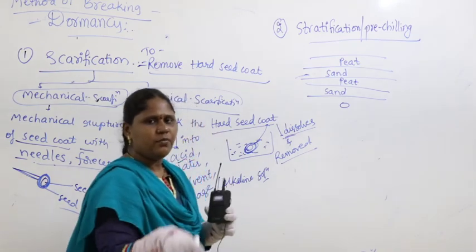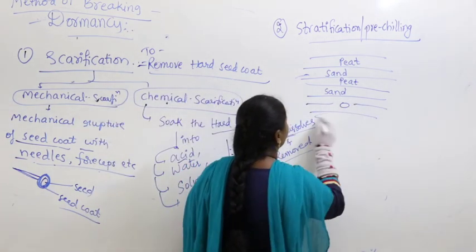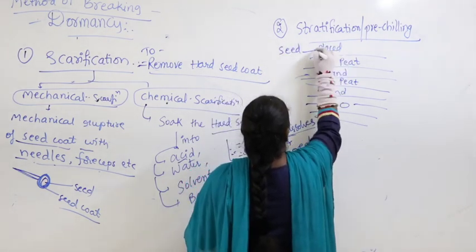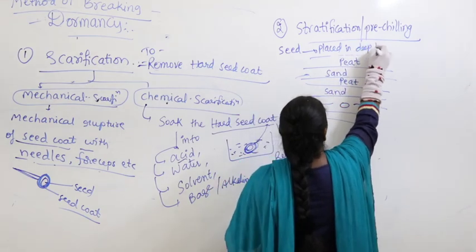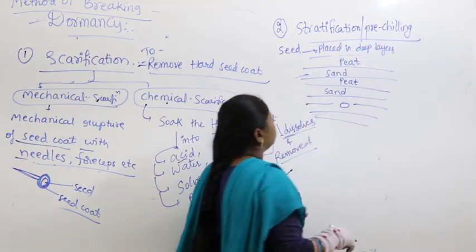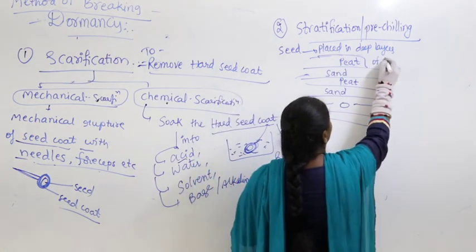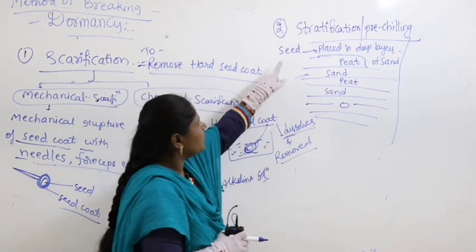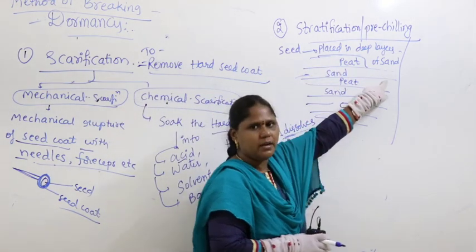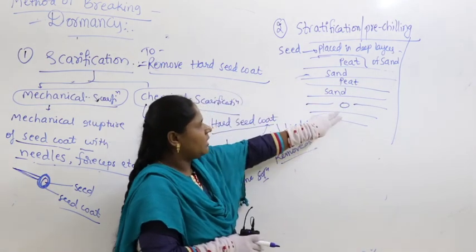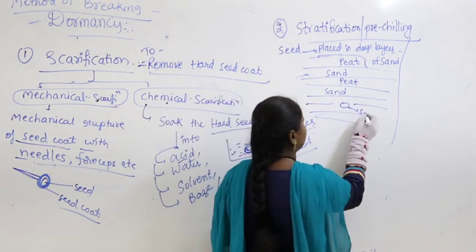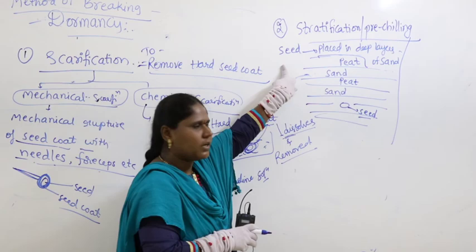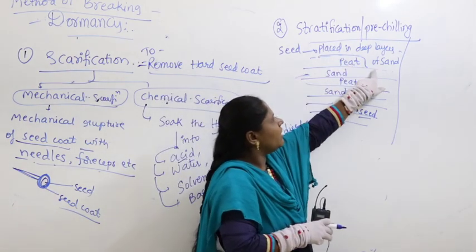What do we do here? We put the seed in the deeper layers of the soil. The seed is placed in deep layers of sand. I hope it is visible. Into the deep layers of sand, we are keeping the seed. The seed is placed here. I repeat again, before soaking and before putting into the soil, the seed is placed in deep layers of sand.